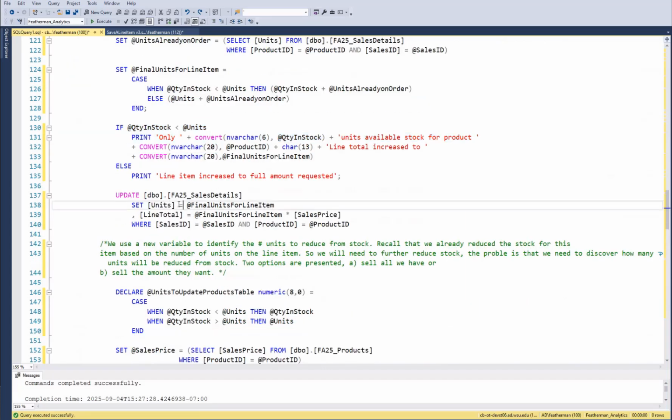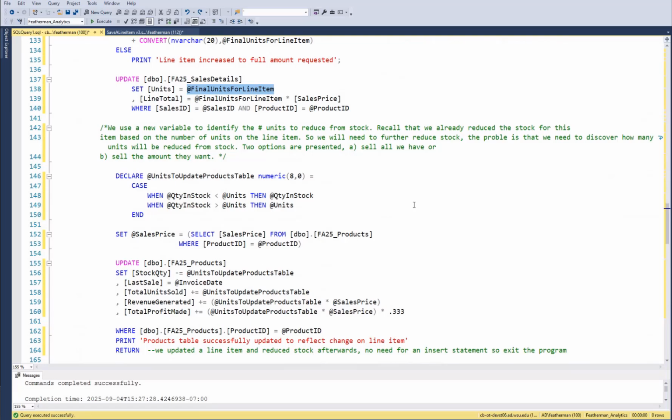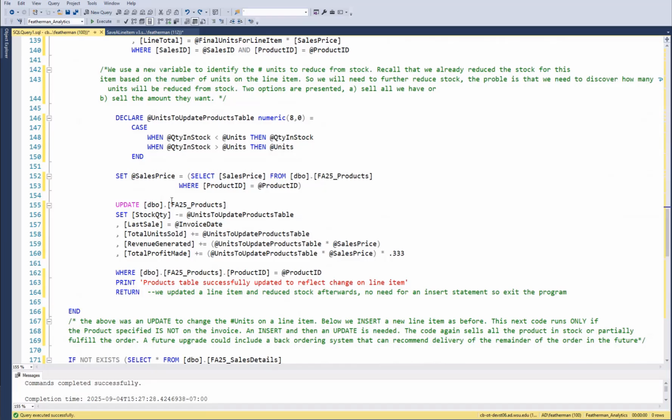All right, so then here's a nice update statement. For that line item on our current invoice and that product, go set the units to what it should be. And so we increased it here, put it in a local variable, and then use that local variable. All right, so that updated the line item on the invoice. Don't you have to go update the products table?